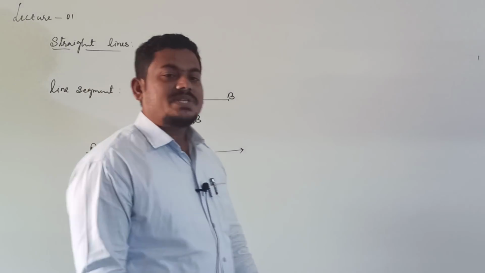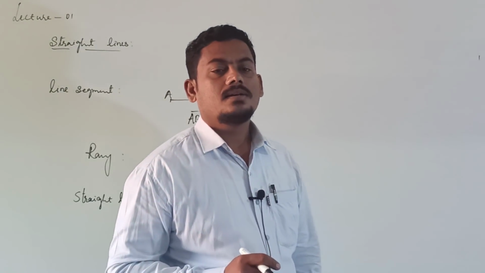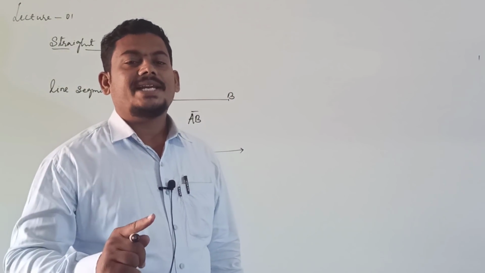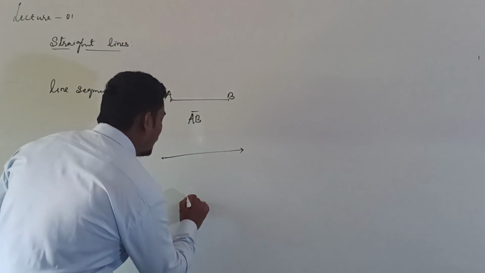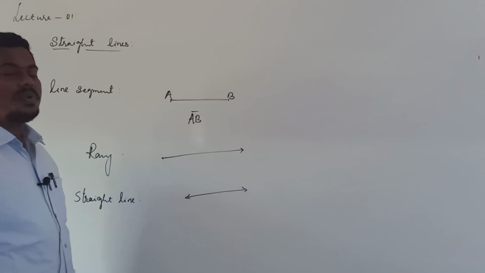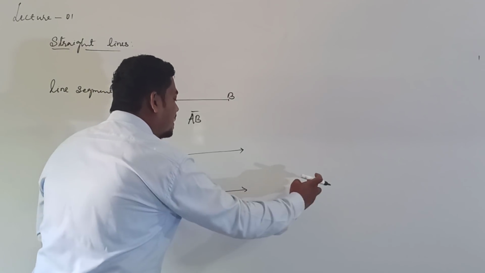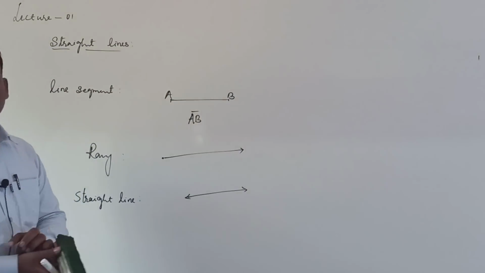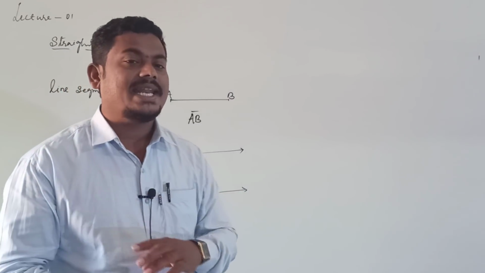Now tell me what is definition of straight line? The extension of line segment on both the sides in fixed direction. It is one line segment, it is extended in both the sides.